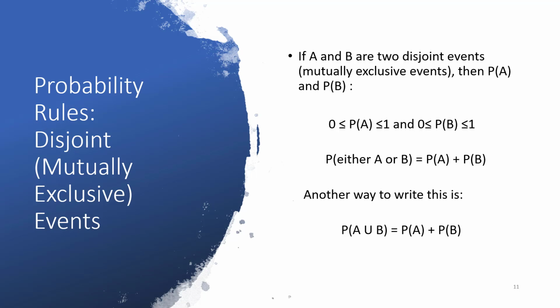Another way to write this is probability of A union B equals probability of A plus probability of B. Again, under the assumption of mutually exclusive events.